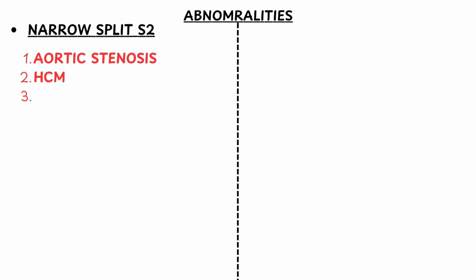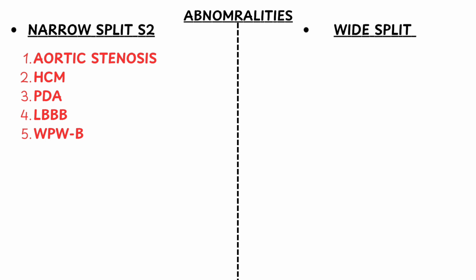Abnormalities of S2. First is narrow split S2, which means the gap between AV and PV is less than 30 milliseconds. Causes: aortic stenosis, hypertrophic cardiomyopathy, patent ductus arteriosus, left bundle branch block, Wolff-Parkinson-White type B.